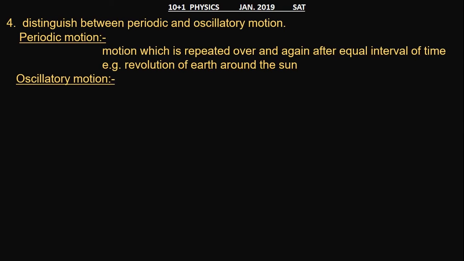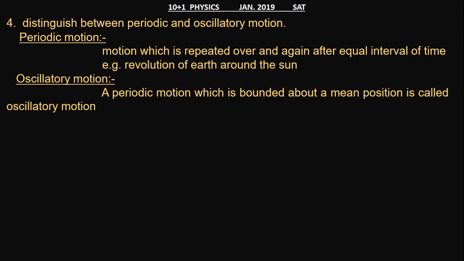Oscillatory motion: a periodic motion which is bounded about a mean position is called oscillatory motion. Oscillatory motion is also periodic, but this is bounded. This is the main difference between periodic and oscillatory motion. Example of oscillatory motion: motion of the bob of a simple pendulum.